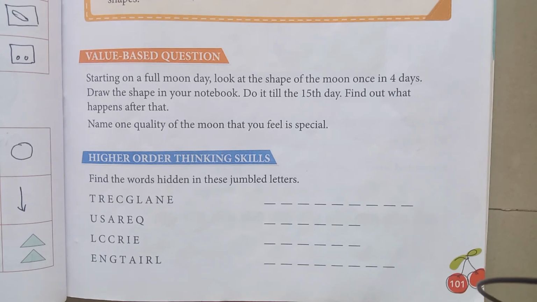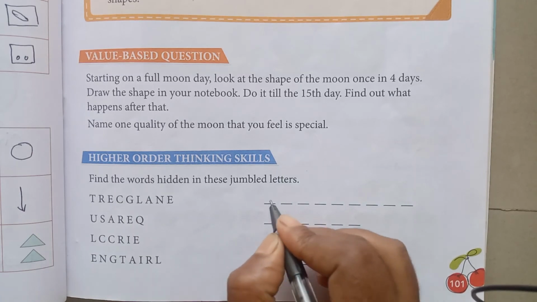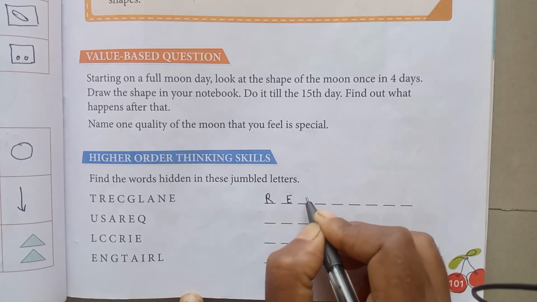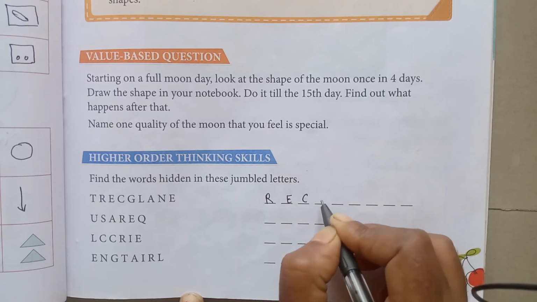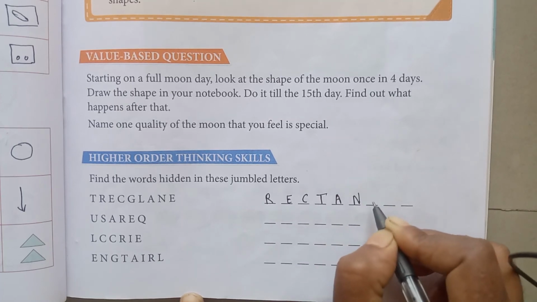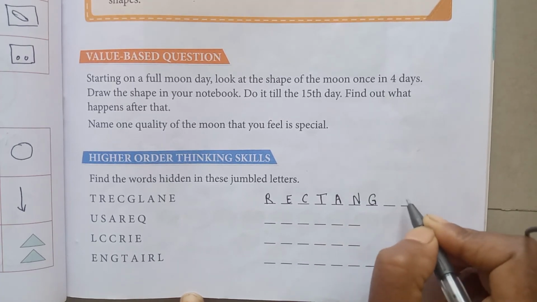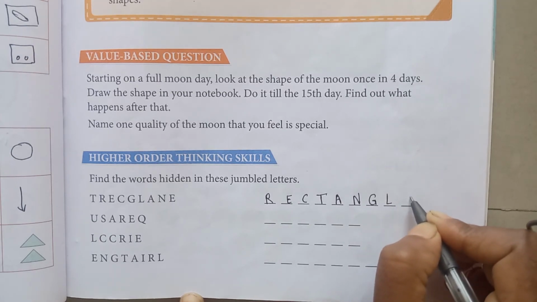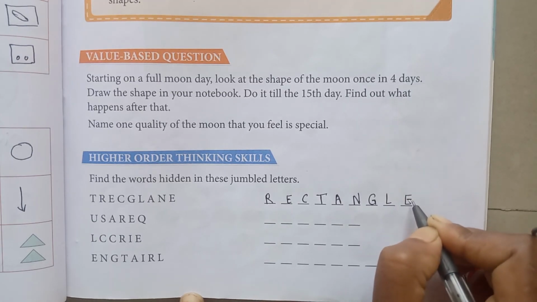This is rectangle. Now R, E, C, T, A, N, G, L, E, rectangle.